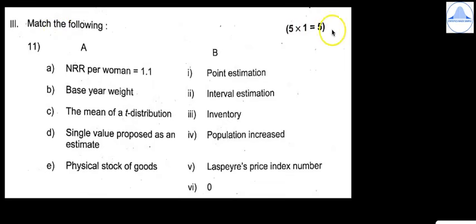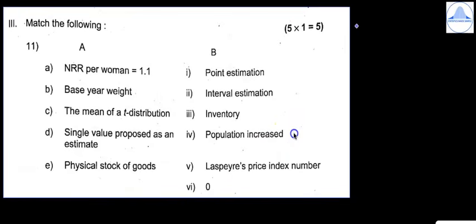Third mark, match the following. 5 into 1 is equal to 5. The 11th question, NRR per woman is equal to 1. It indicates that the population has increased. So population has increased. The base year weight is Laspeyres price index number.